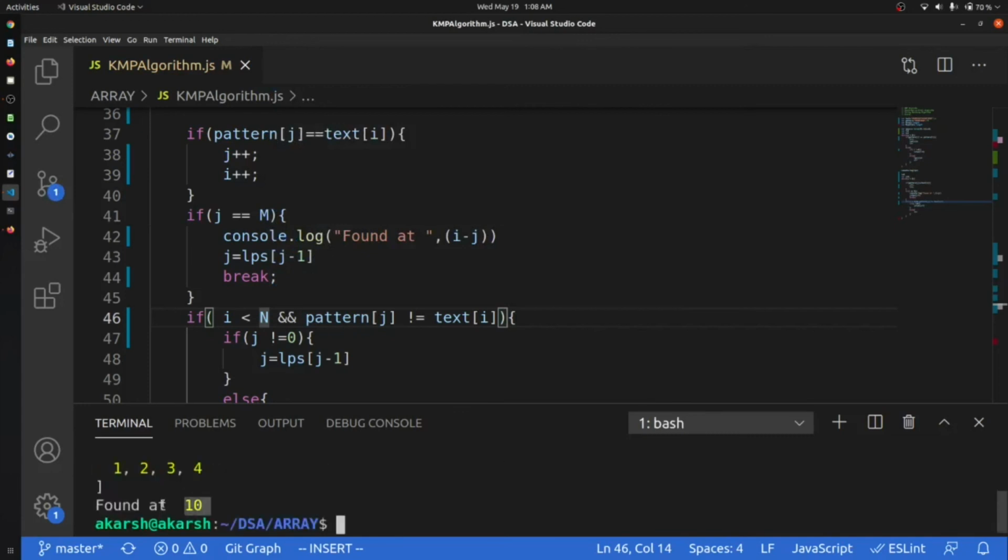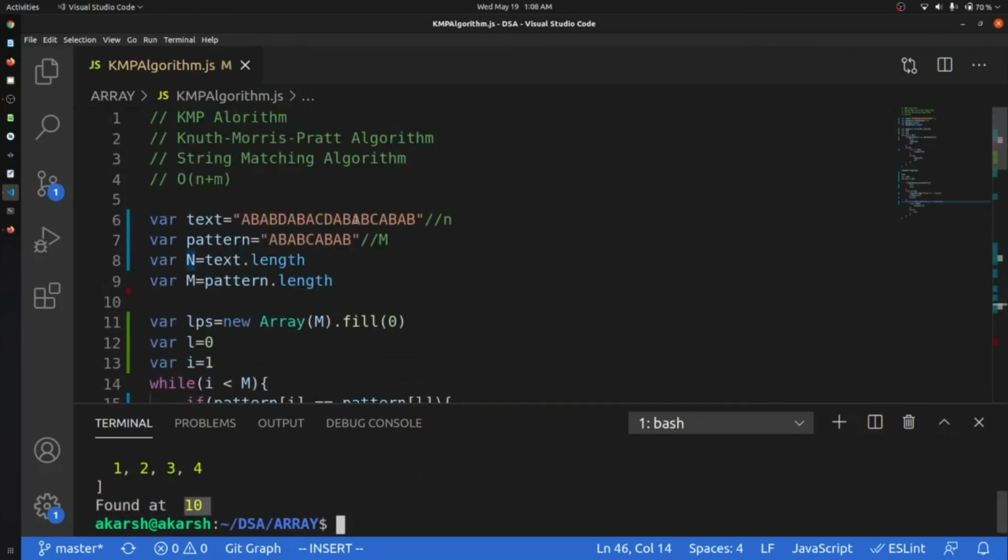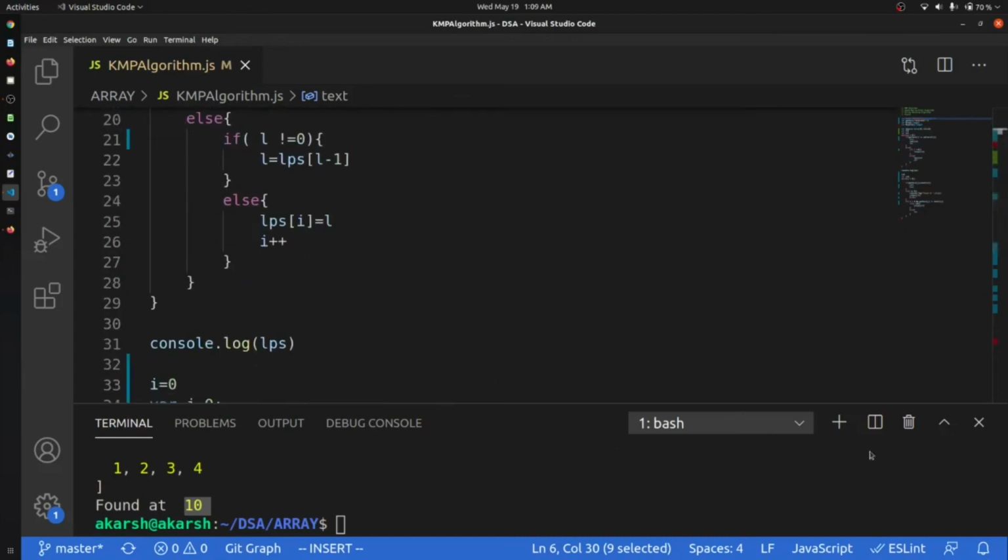Okay, yeah, so you can see that the element is found at the 10th index. So we can see in the text, 8, 9, 10, yeah, this is the 10th point where the element has matched.